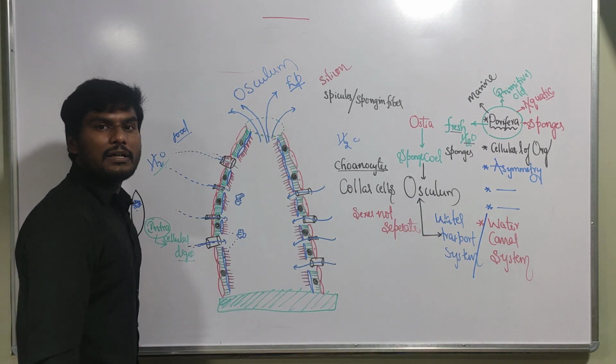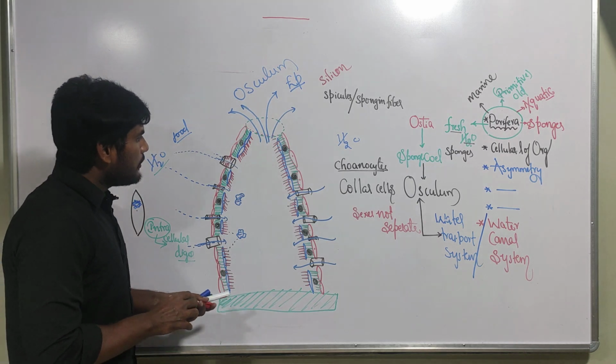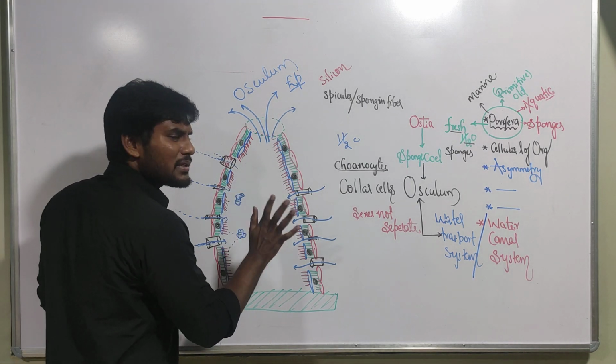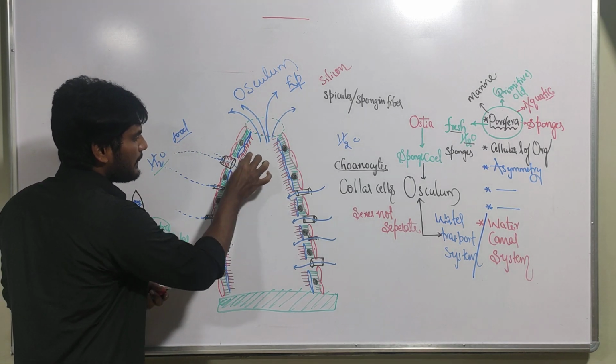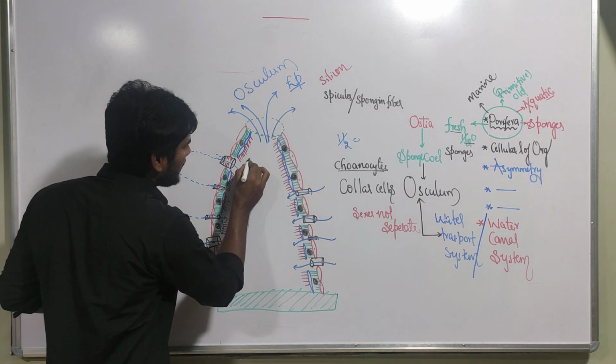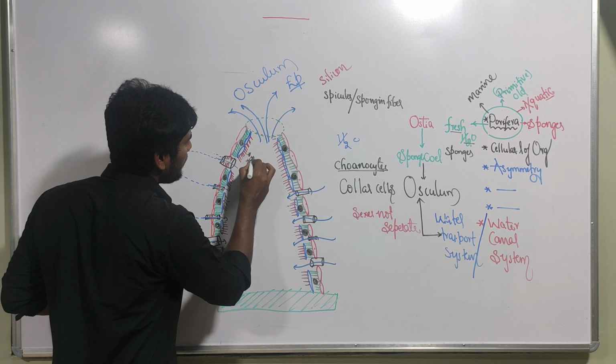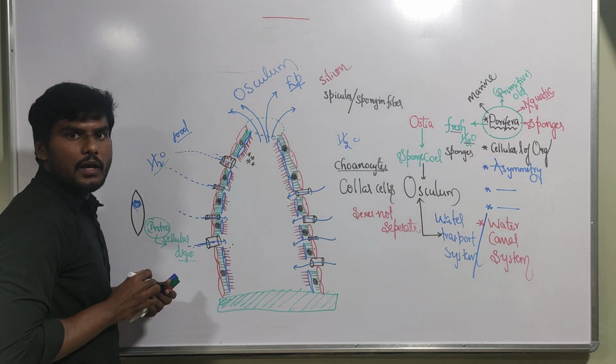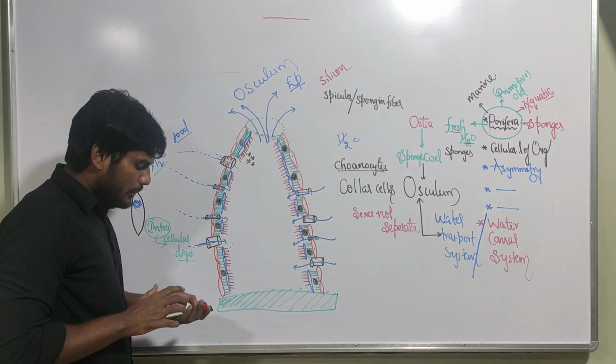Sexes are not separate. Let me represent it here without any confusion. In this organism, there is a special presence of some cells like this. Just imagine these are the cells, male reproductive cells.